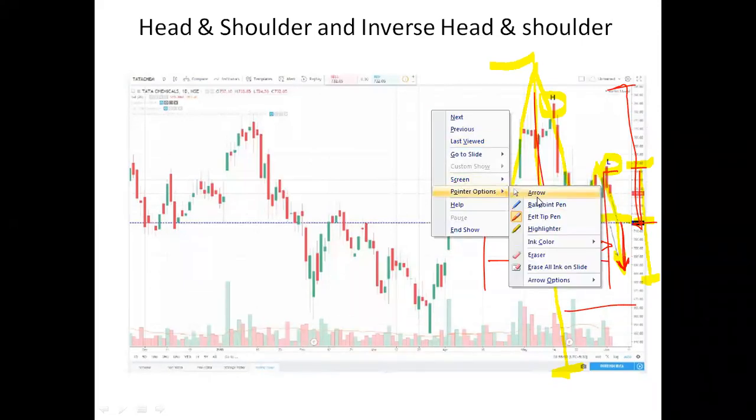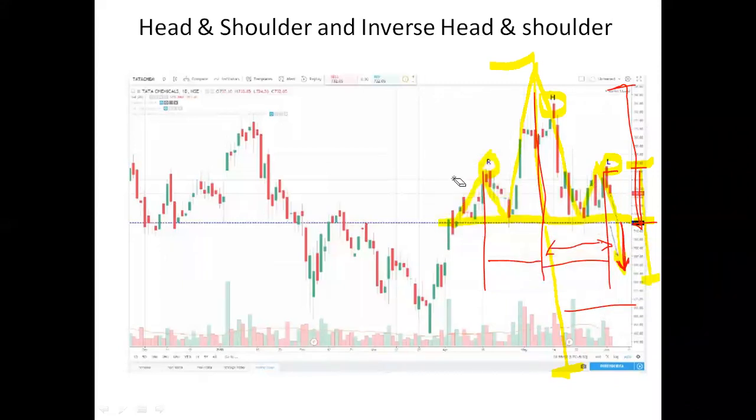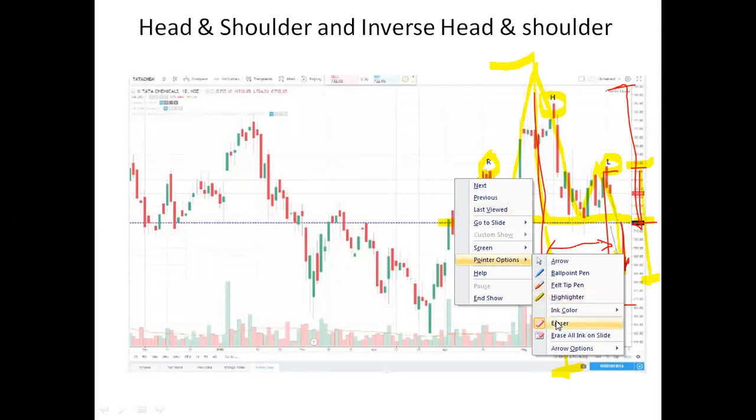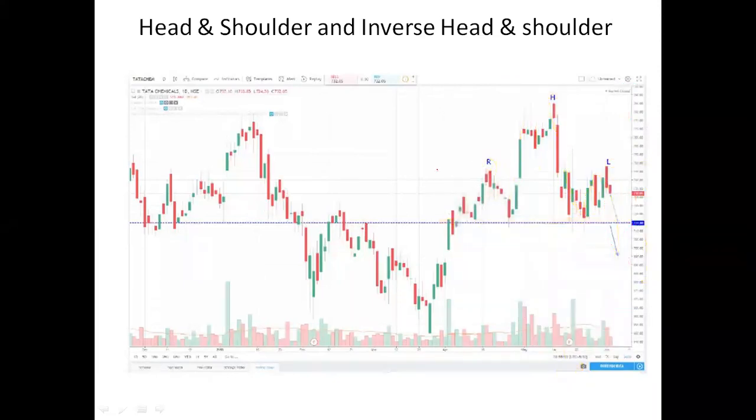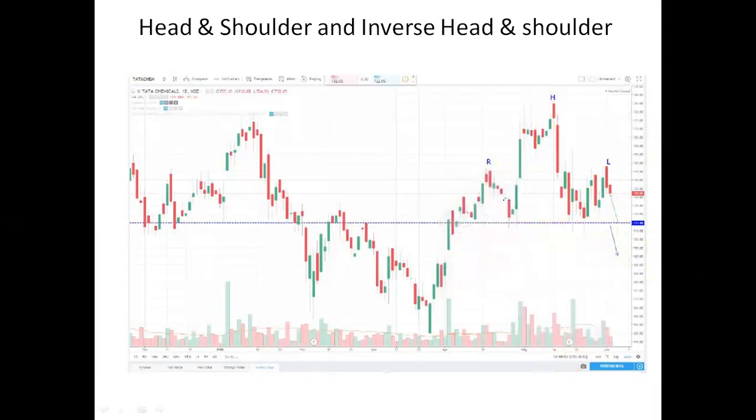So again I'm repeating, in the head and shoulder pattern, the stock will make a rise, a left shoulder rise.